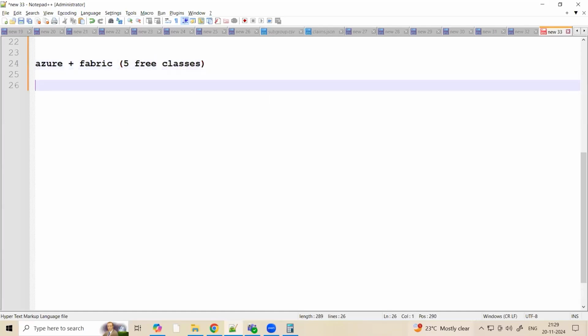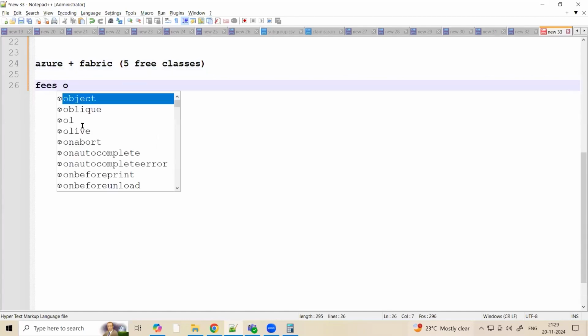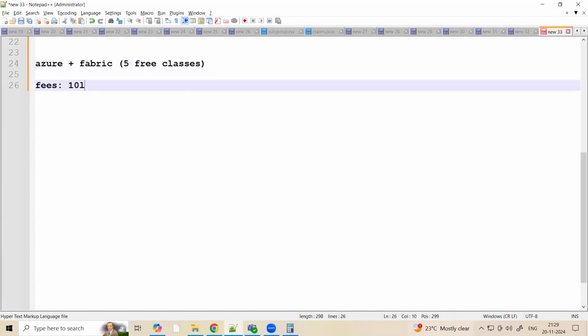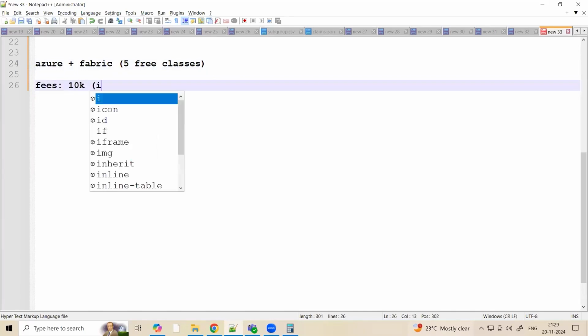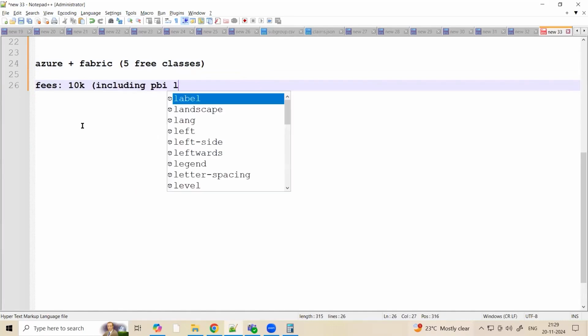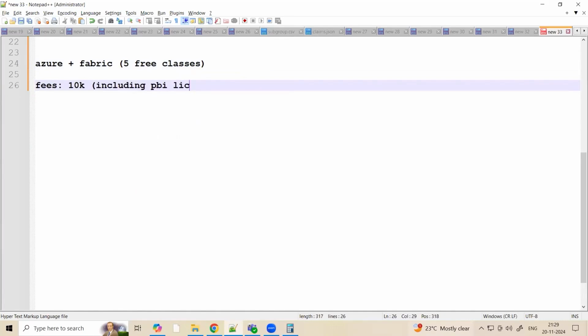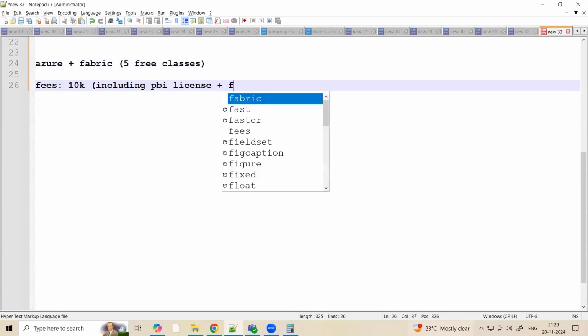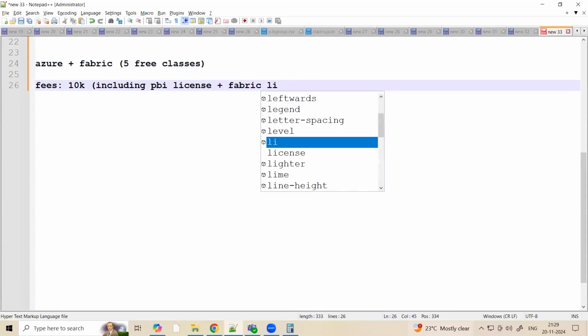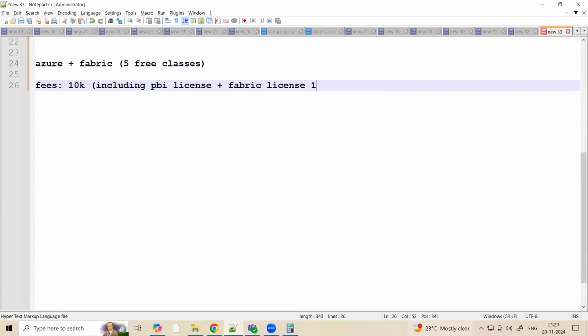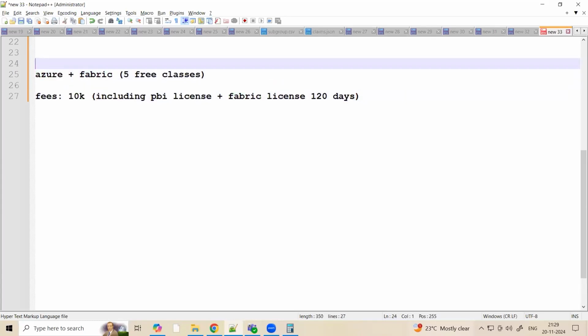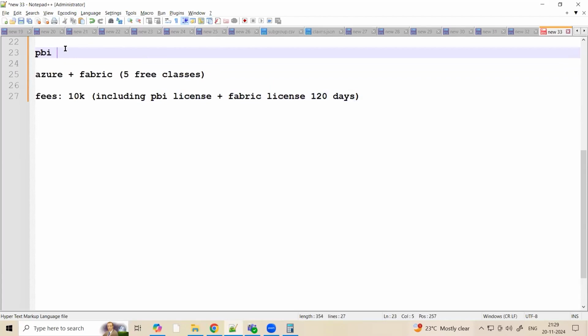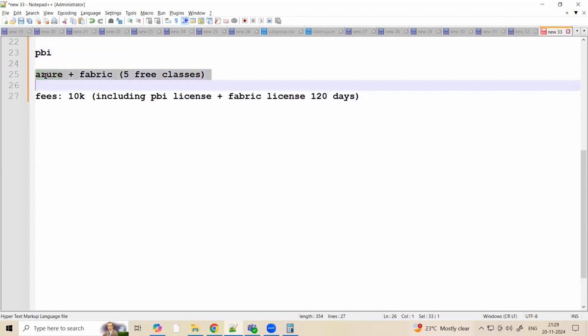From tomorrow, if you want to join this course, you have to pay the fees of 10,000. This 10,000 will be the fees for you, including Power BI license plus Fabric license. And you'll get it for 120 days. So this is the fees from tomorrow. People who already know Fabric, people who already know Power BI, because Power BI and SQL we have already covered for this batch. So this is just like a new admission we are taking.